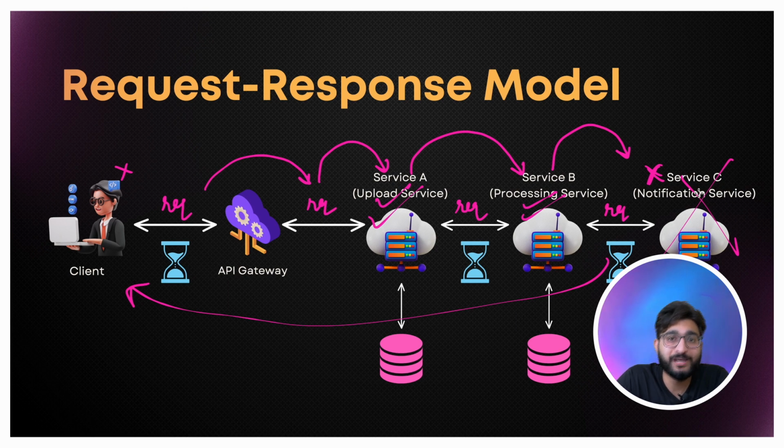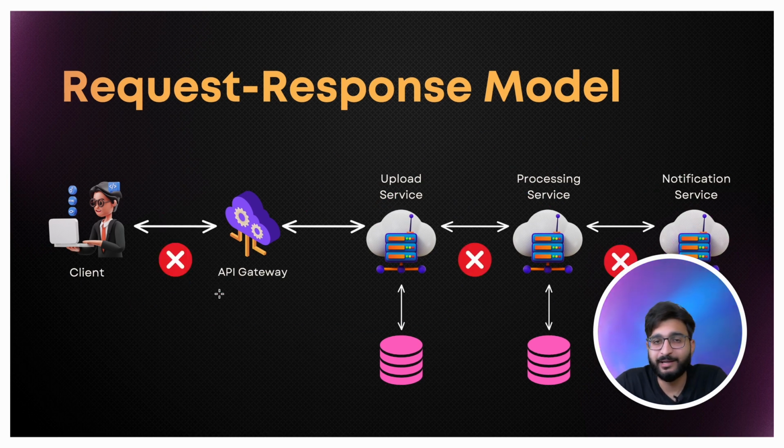So what will happen is, you will receive some error code, right? Your entire request will fail. You will receive an error response, maybe some bad request, or maybe some internal server error. It depends on what kind of error actually happened, right? So this is a problem in the request response model. If you have so much complexity involved, a lot of dependencies within your system, then even if a single request fails, your entire request will fail. That is the problem. I hope you understood what the request response model is.